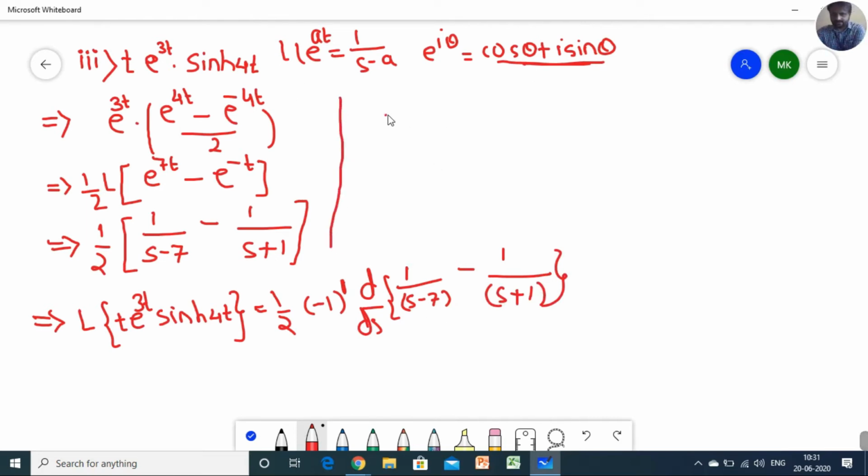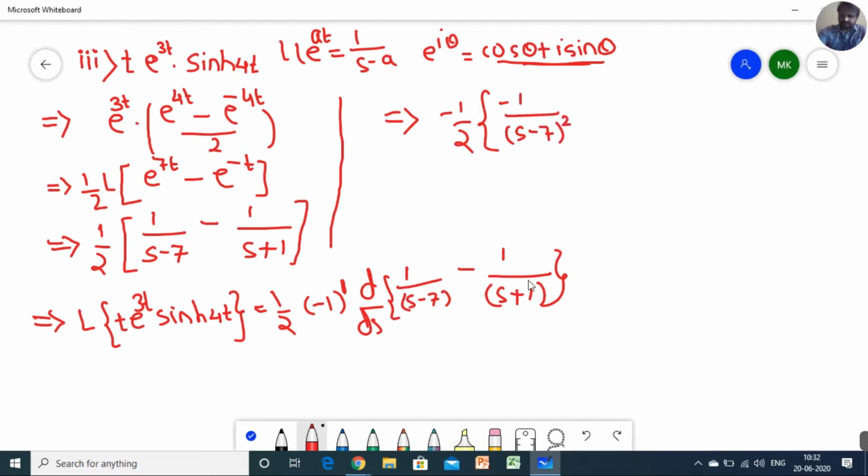So you will get minus 1 by 2 as it is. Now, I hope all of you are aware that the derivative of 1 by x is clearly minus 1 by x square, if you remember. Or you can calculate by using the u by v rule: v into derivative of u, which is by default 0, minus u times the derivative of v with respect to s, you will get 1. So by default you will get minus 1 in the numerator, divided by v square. So by calculation you will get minus 1 upon s minus 7 raised to power 2.